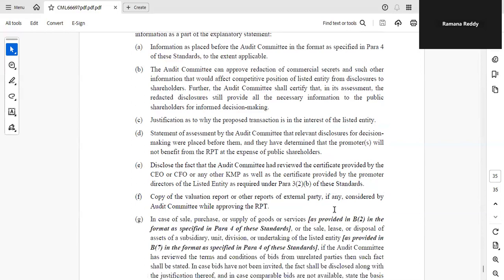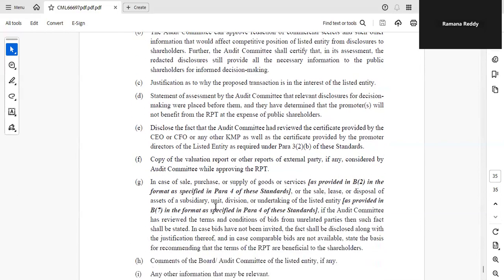Then disclose the fact that the audit committee had reviewed the certificate provided by the CEO or CFO or any other KMP, as well as the certificate provided by the promoter directors of the listed entity as required under para 3, which we explained. That certificate has to be reviewed by the audit committee.